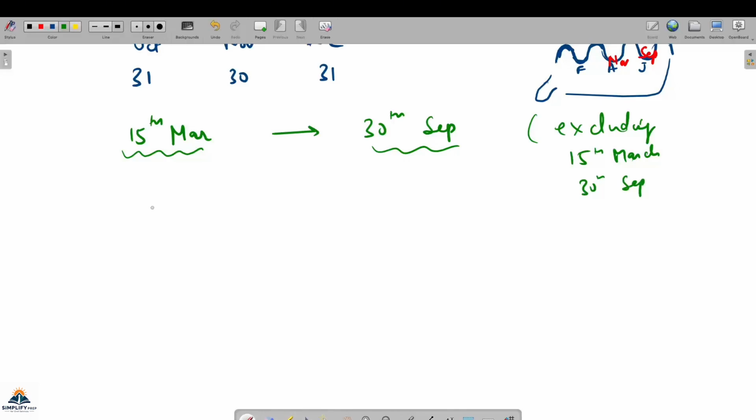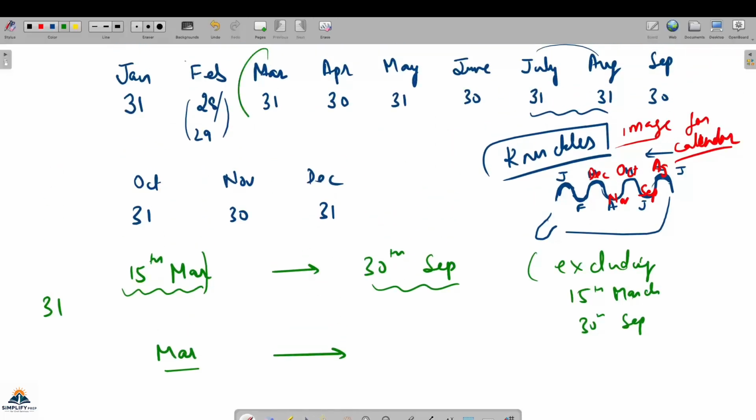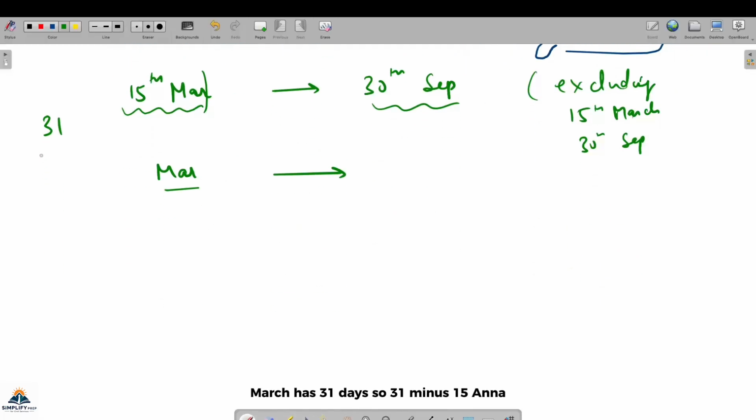So let's see the days. How many days will there be in March? We don't count up to 15th March, we have to see how many days are left in March. March has 31 days, we have already seen that. So 31 minus 15, because I have to see how many days are left.